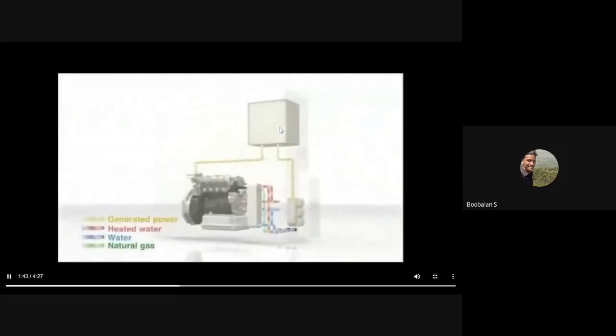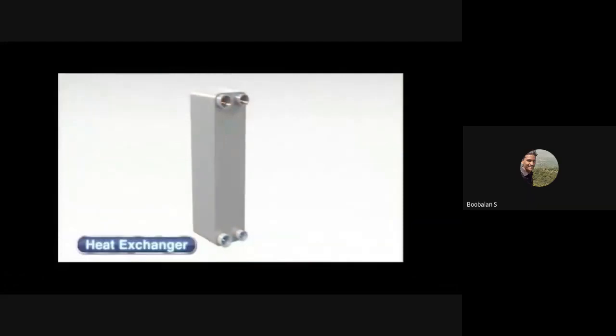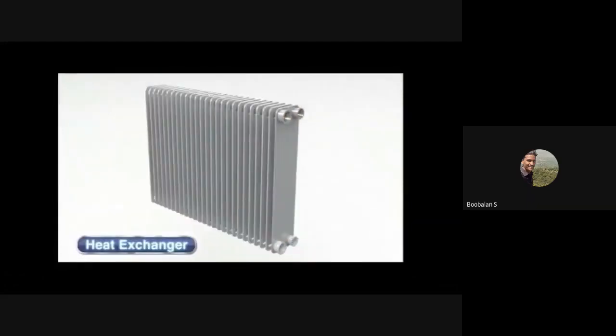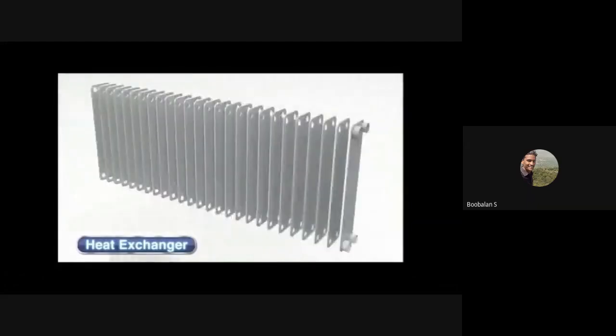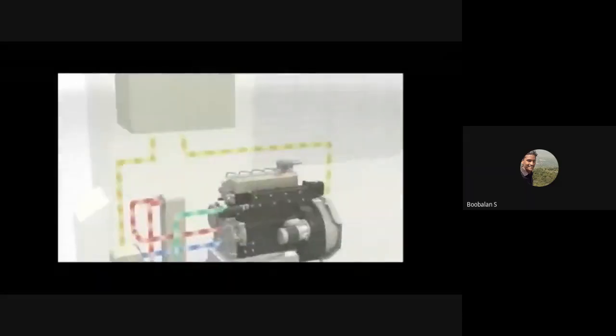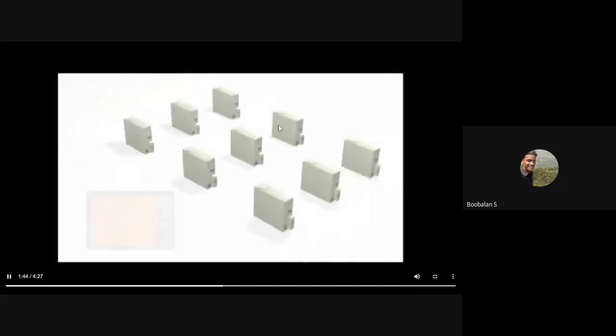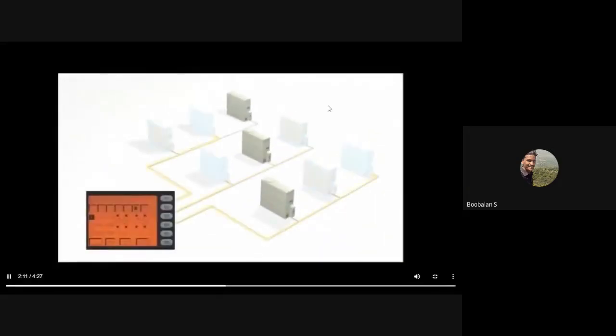The brazed heat exchanger features an ultra-compact design that requires only about 20% of the space of conventional heat exchangers and offers increased heat and corrosion resistance for even higher reliability. This combination of the latest cogeneration technology and a world-class gas engine ensures a stable supply of electricity and hot water from Yanmar units. In multiple unit installations, the operation of each unit is automatically controlled according to power.